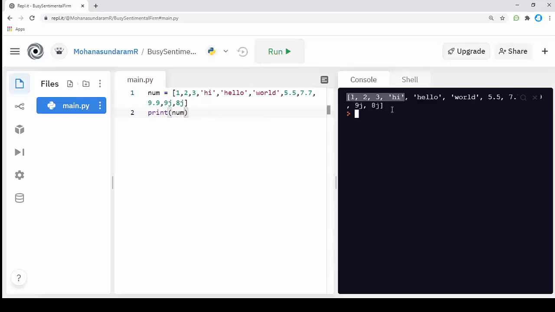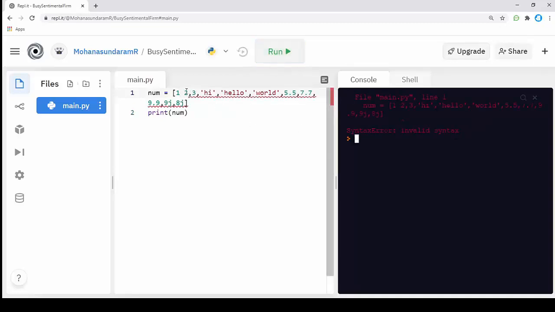We will get the output like this. These are different data types separated by commas. Every value is separated only by a comma. If you don't have the comma, it will take both as a single value, and it will throw an error.